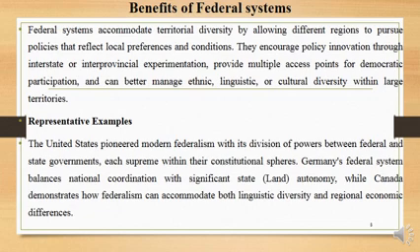Representative examples: the United States pioneered modern federalism, which is the division of powers between federal and state governments, each supreme within their constitutional sphere. Germany's federal system balances national coordination with significant state (land) autonomy, while Canada demonstrates how federalism can accommodate both linguistic diversity and regional economic differences.